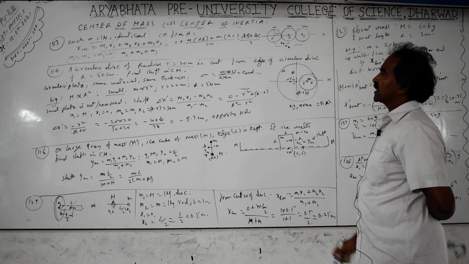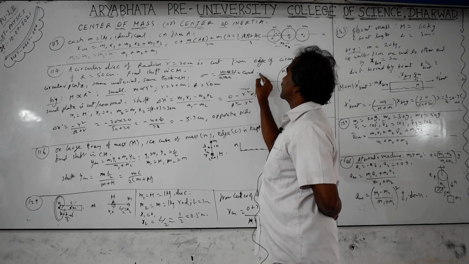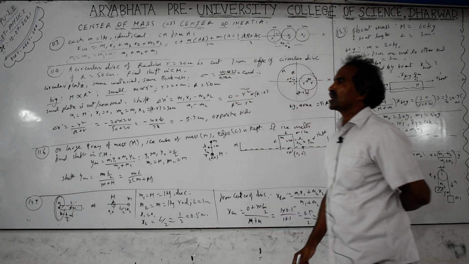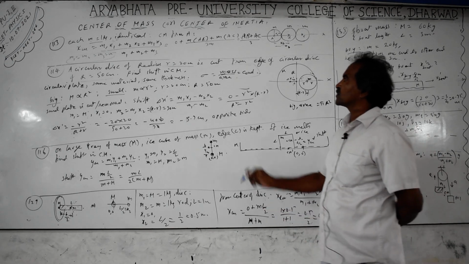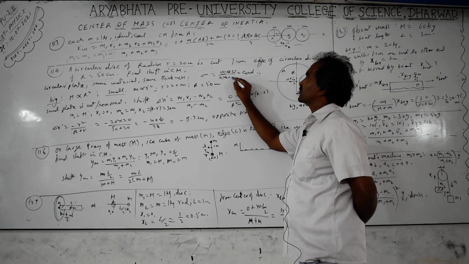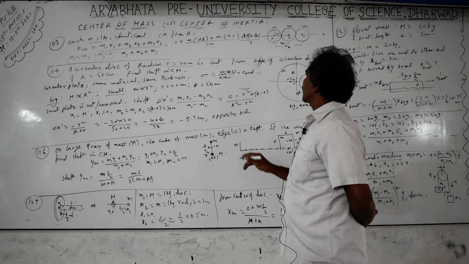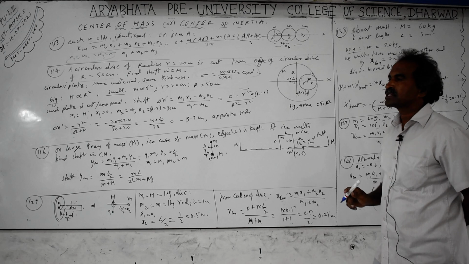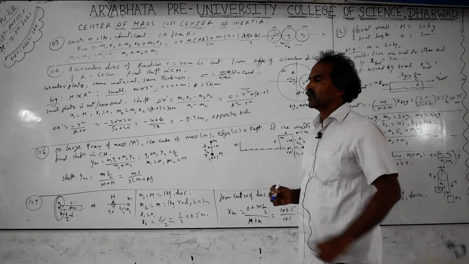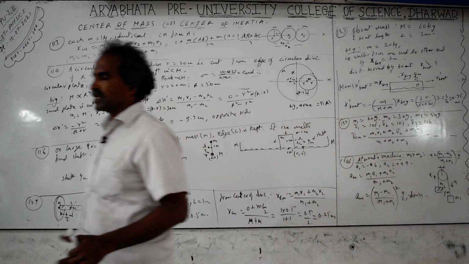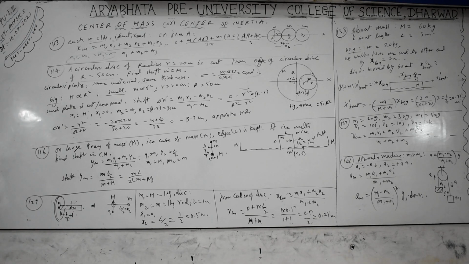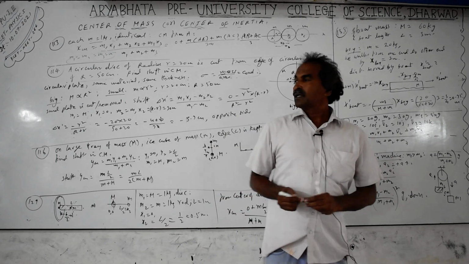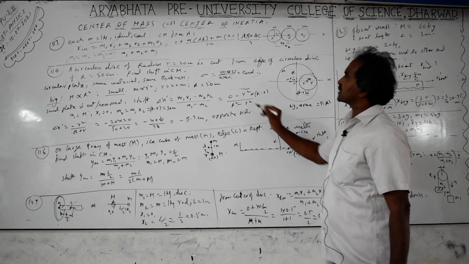This disc is removed. If you take circular or square discs, sigma is called the surface charge density, or rather the areal density, equal to mass by area. Sorry, areal density we have to take. If from a sphere a small spherical portion is removed, you take the volume density, equal to mass by volume. And sometimes rods are taken, then you take the linear density, lambda, equal to mass by length.